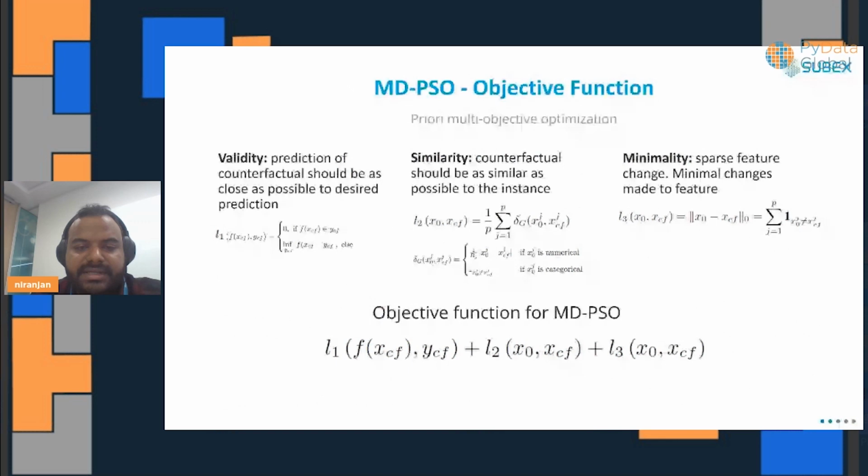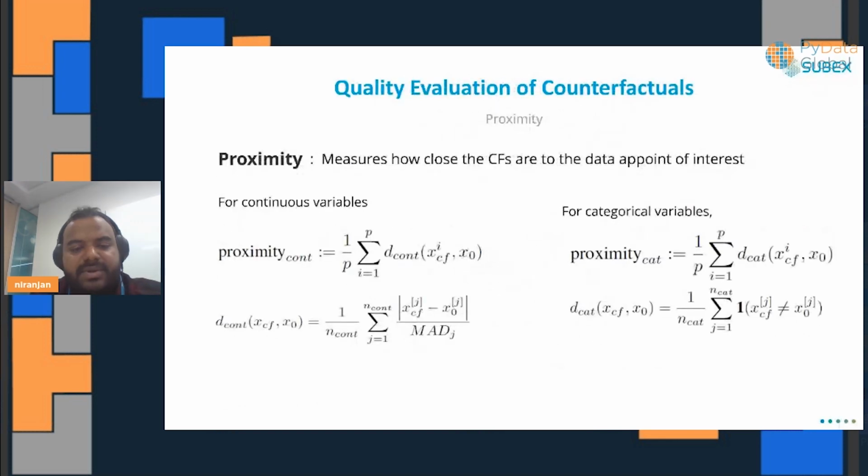Now, once we have the counterfactual explanations, how are we looking at the quality evaluations, right? There is a proximity measure which looks at how close the counterfactuals are to the data point that is measured. It just takes the average, where P is the number of counterfactuals being generated. Essentially, it takes the average distance between the counterfactual and the query instance.